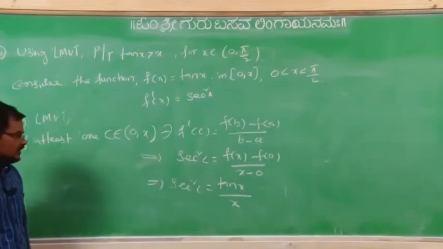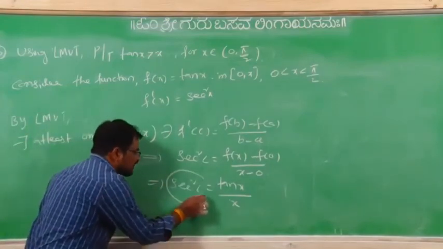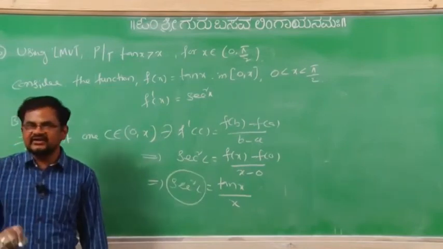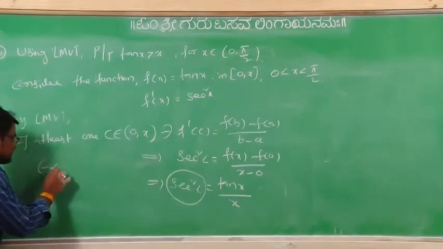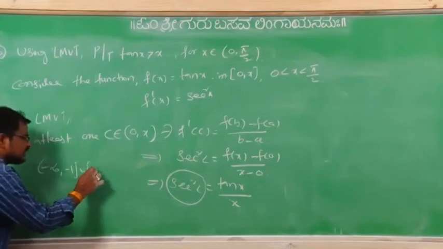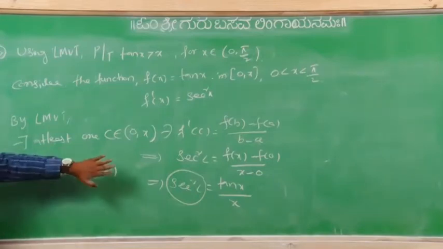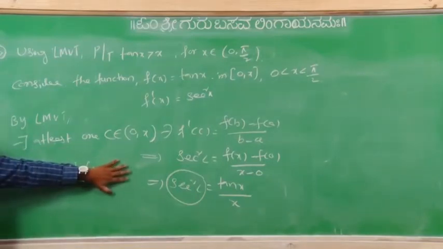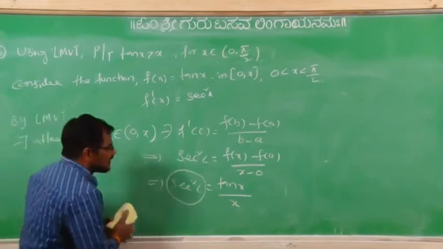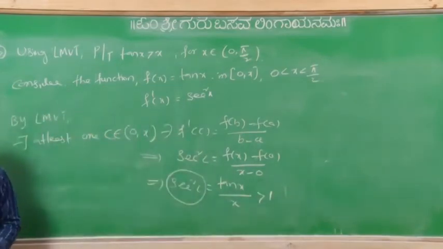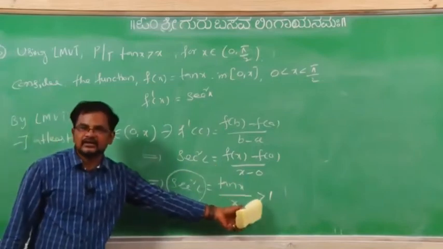Right. Now in that given interval, what about the secant square? Secant x exists from where to where? Minus infinity to minus 1 union 1 to infinity. Secant square, all the negative values become what? Positive. Means definitely it is greater than 1 or not? In that open interval given, greater than 1.